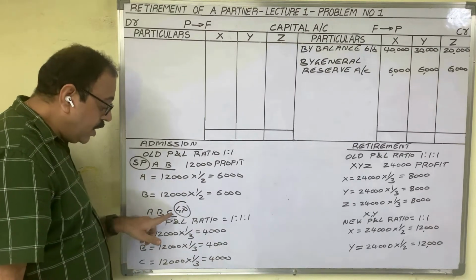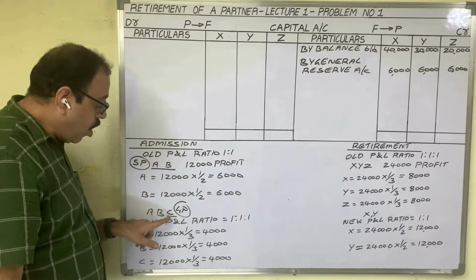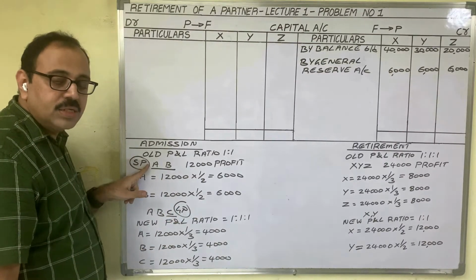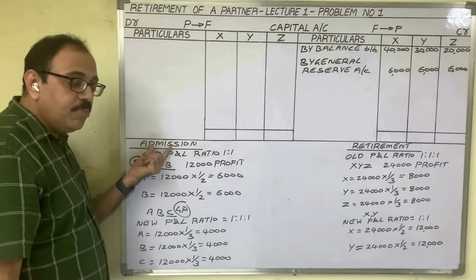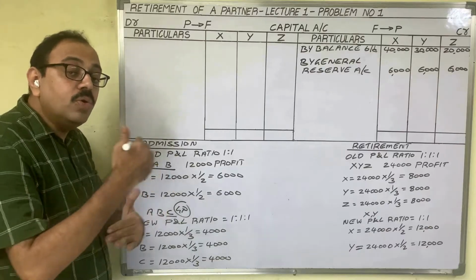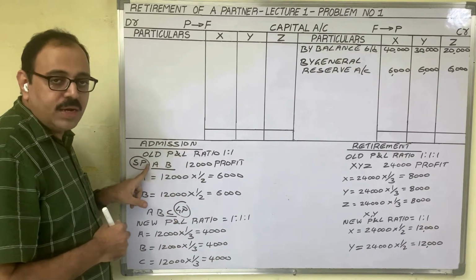As the new partner is gaining some share of profit, the new partner should pay compensation to old partners. That compensation is known as goodwill. So in case of admission, who has to pay goodwill to whom? The new partner has to pay the goodwill to old partners.